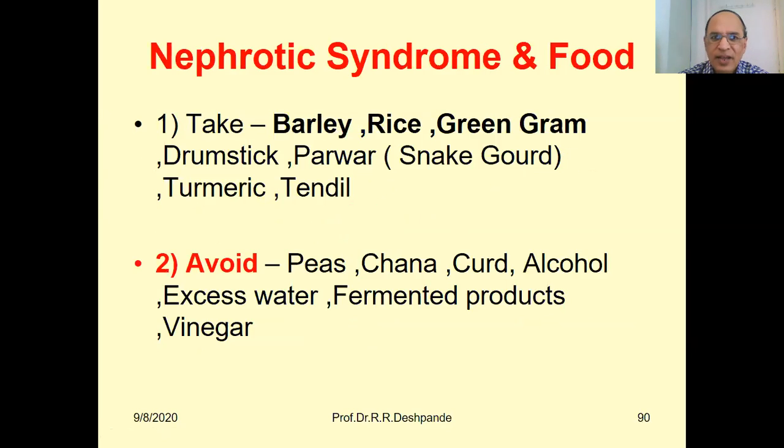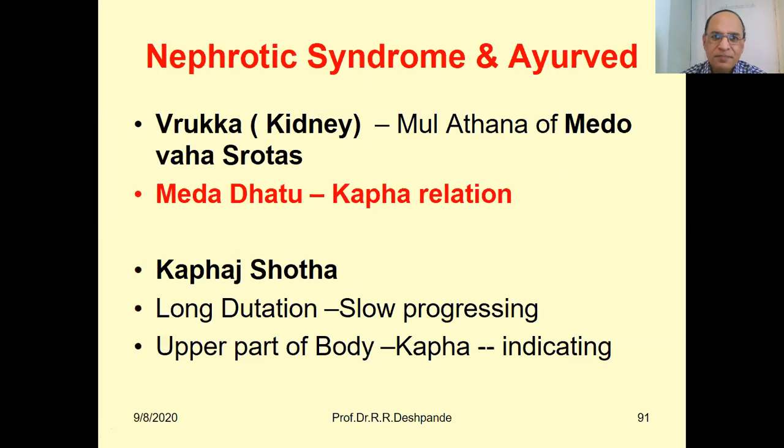Next, what food can the patient consume? Barley, rice, green gram, drumstick, padwal, snake gourd, turmeric, and tendli. These are good substances, but a patient with nephrotic syndrome should avoid peas, chana, curd, alcohol, excessive water, fermented products, and vinegar. These should be avoided.